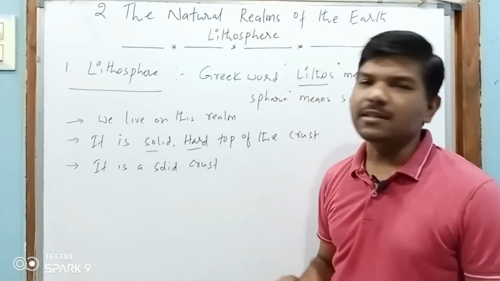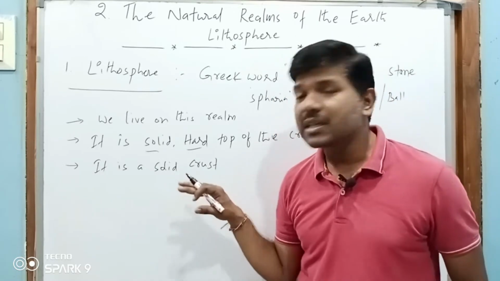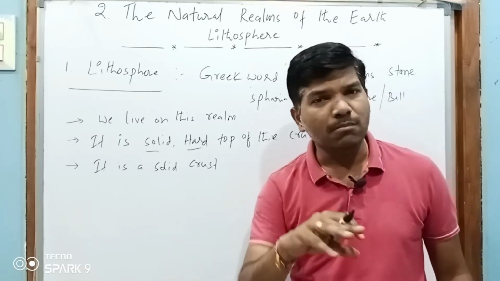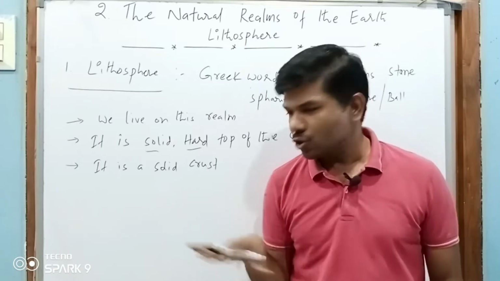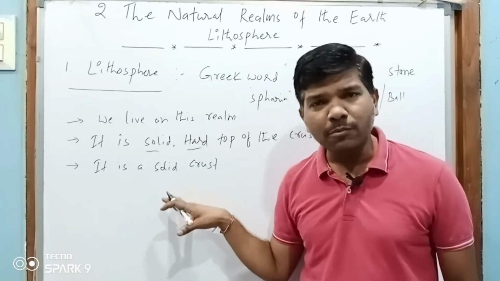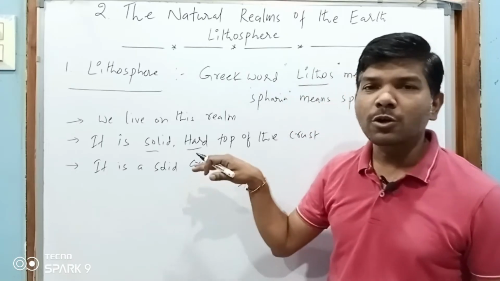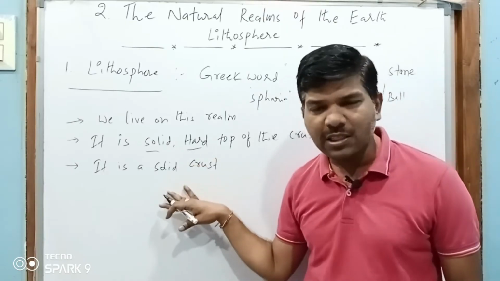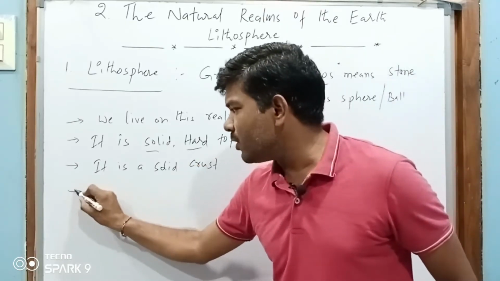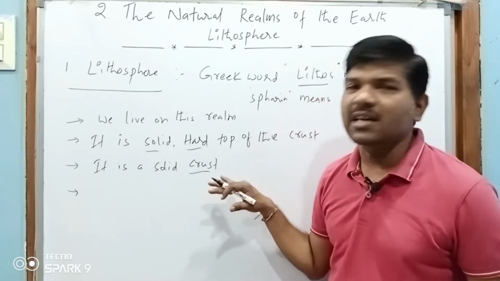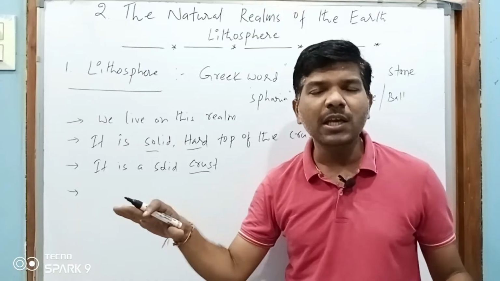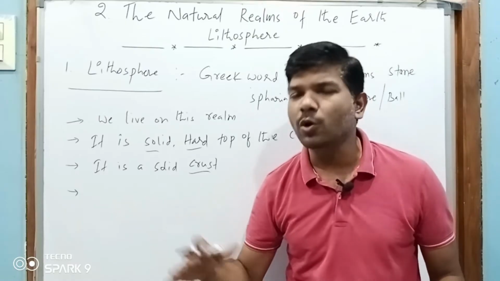In the earlier lessons, we have discussed the crust, how the crust was made up. It was made up of rocks or stones, as we all human beings live on top of the soil or top of the crust. And whenever you observe your surroundings, is this crust smooth? No, it is not smooth.